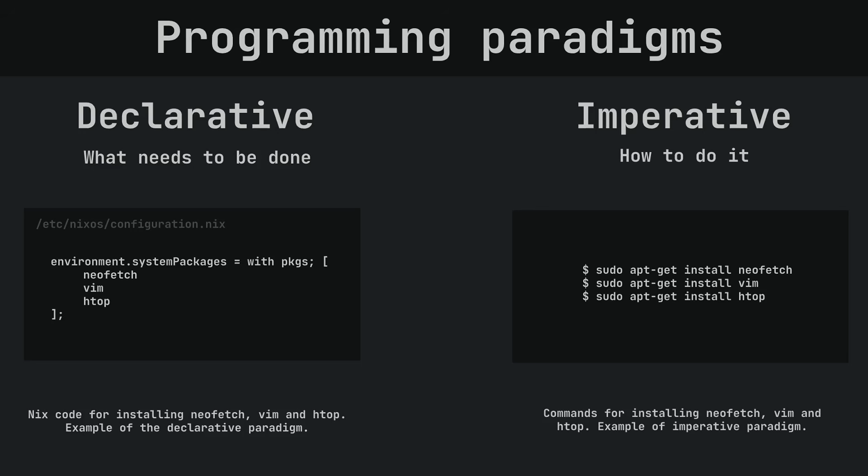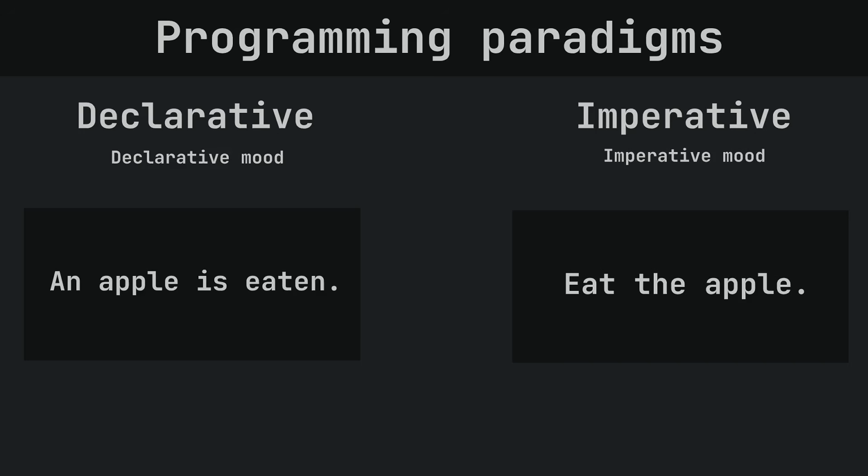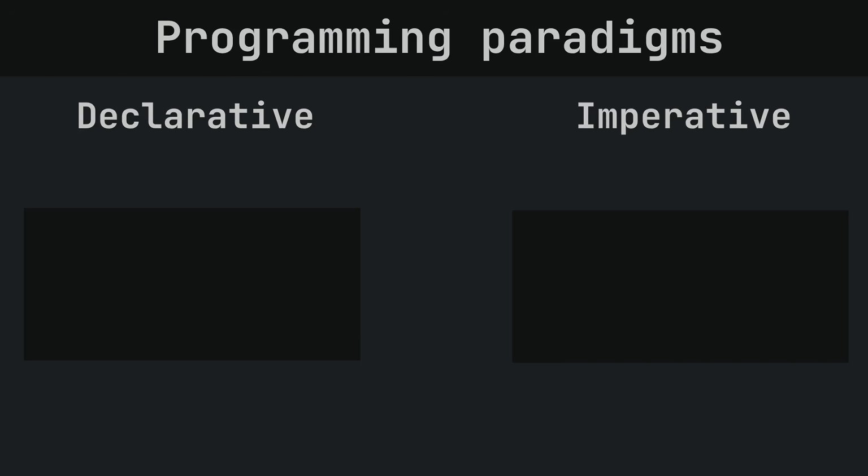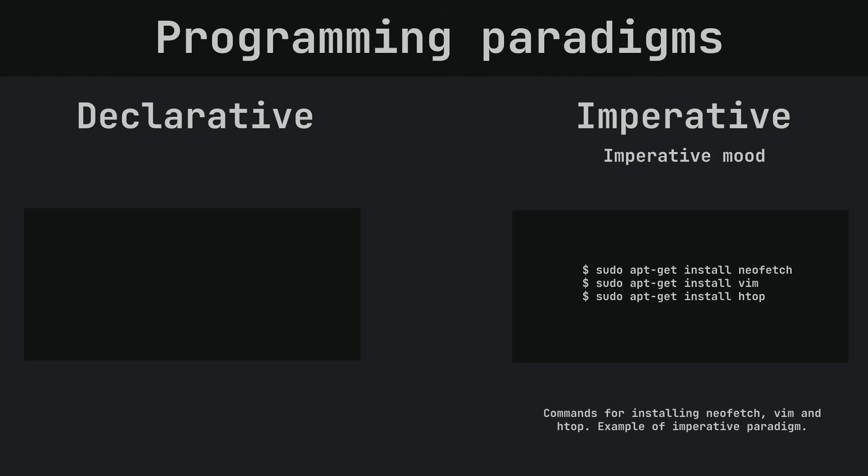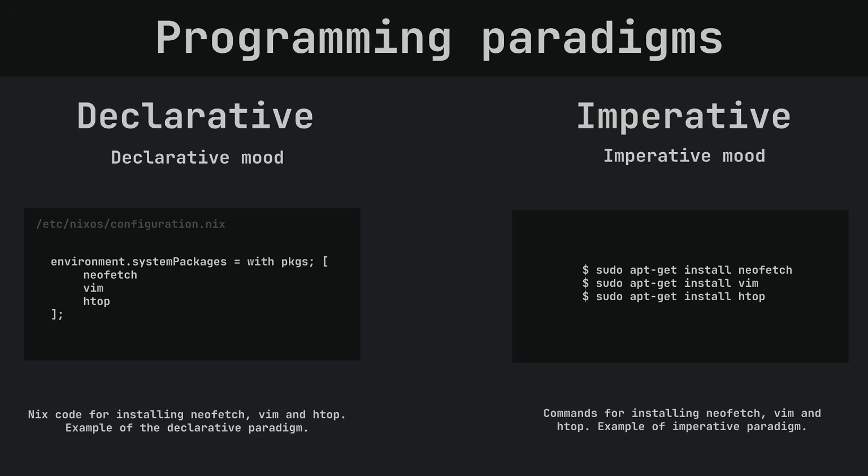If we draw an analogy with natural languages, you can look at it as imperative mode and declarative mode. Thus, in traditional package managers, installing a package involves writing various commands, that is, commanding. In the declarative Nix package manager, however, installing packages involves editing a script, which is essentially narrating. But why does Nix use a declarative approach?